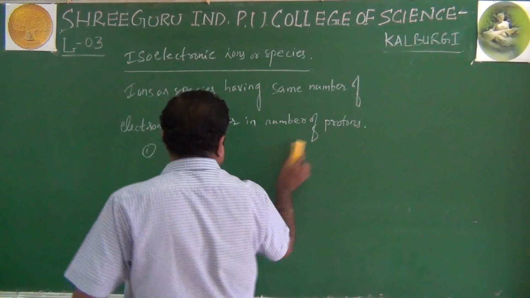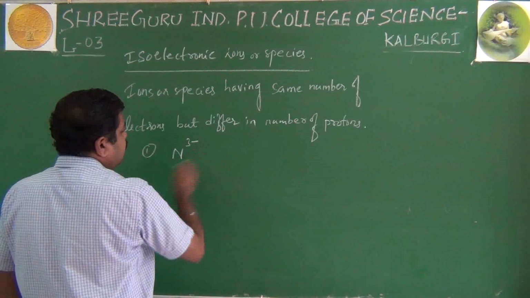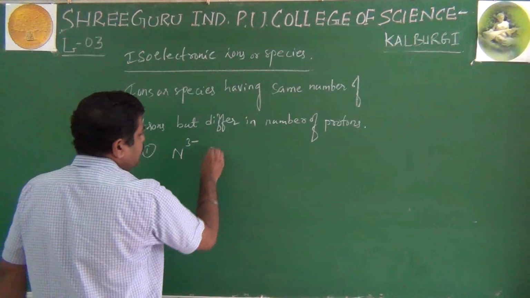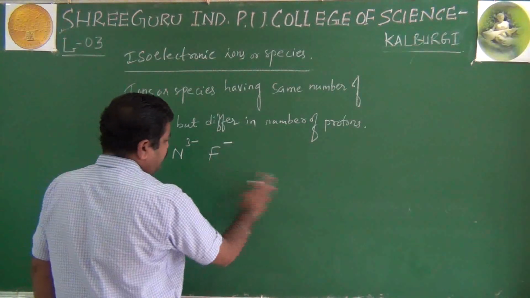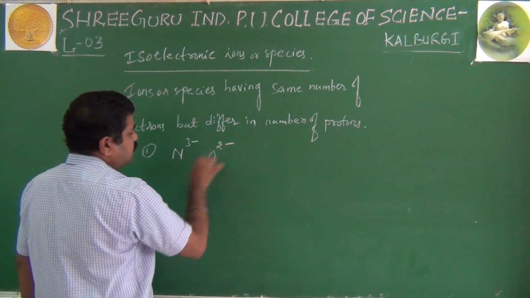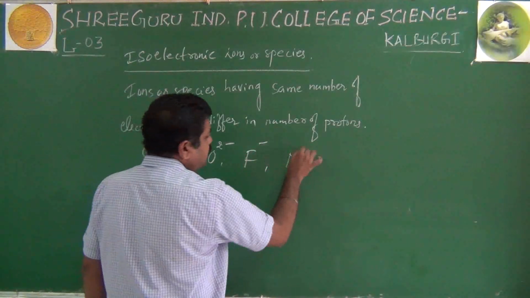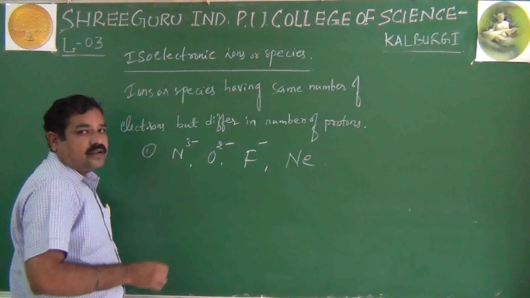For anions, we may have the second example, that is N3 minus, F minus, or you can tell O2 minus, F minus, and Ne. These are examples for anions.